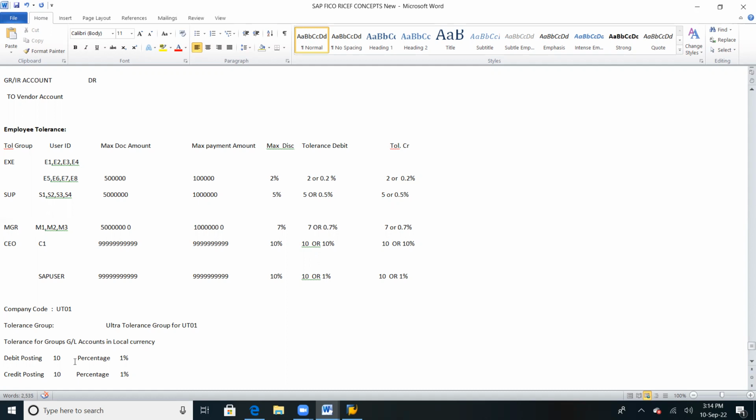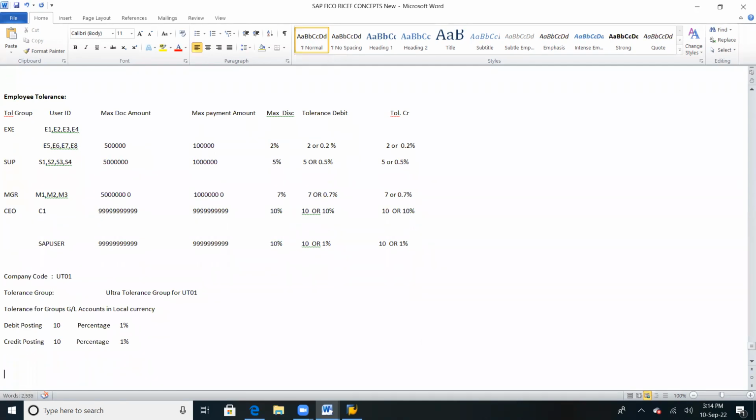If we have more than this, it goes for approval, the same thing follows? It will go to the next user, the supervisor, for approval. As we are giving the tolerance group as blank, it will take only this percentage. Once this is not there, then it will move to the upper one for approval. Okay. So we need to click on next, Control S, save.